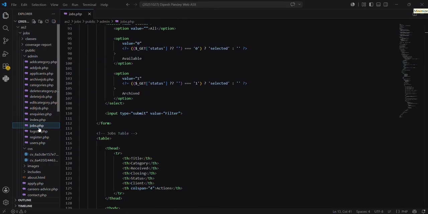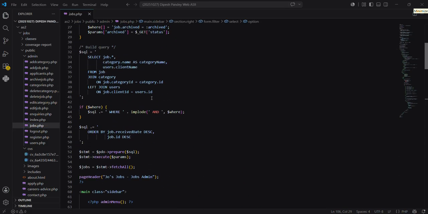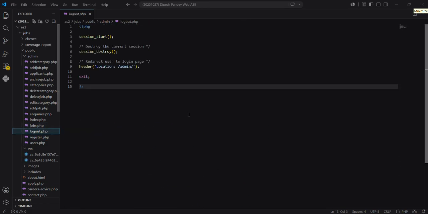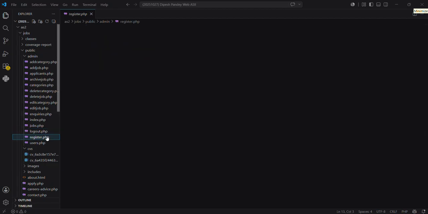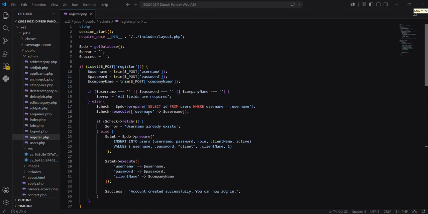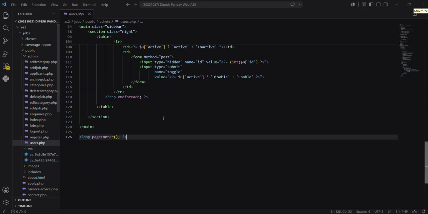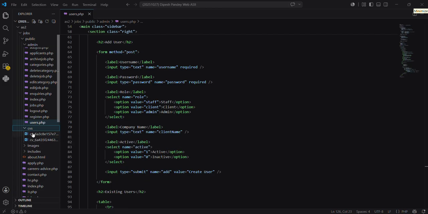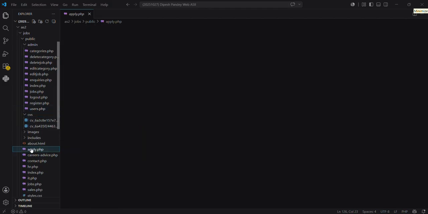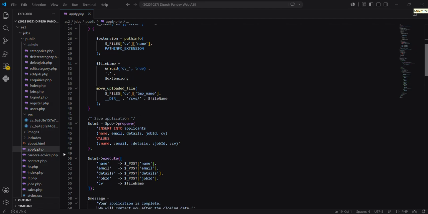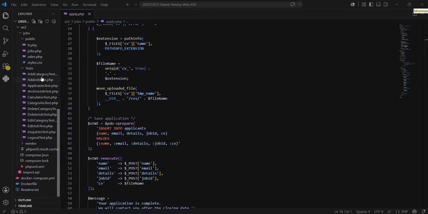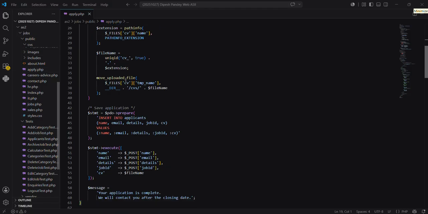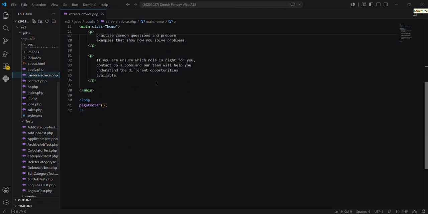Index.php, jobs.php, logout.php, register.php, user.php. In these CV sections, if you add any CV in the website, you can clearly see the CV. You can also see the CV here, and here is the apply.php. Here is the career advice.php.